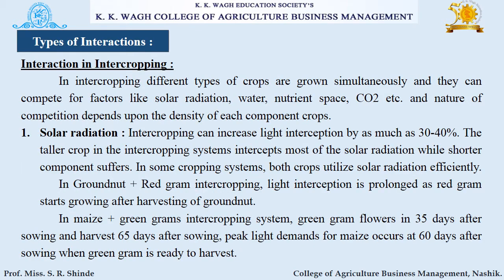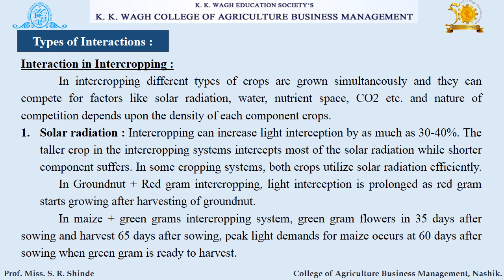Let's see the interaction in intercropping. First is solar radiation. Intercropping can increase light interception by as much as 30 to 40%. The taller crop in the intercropping system intercepts most of the solar radiation while the shorter component suffers. In some cropping systems, both crops utilize solar radiation efficiently. In groundnut red gram intercropping, light interception is prolonged as red gram starts growing after harvesting of groundnut crop.